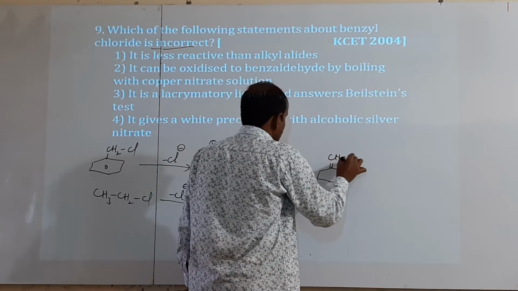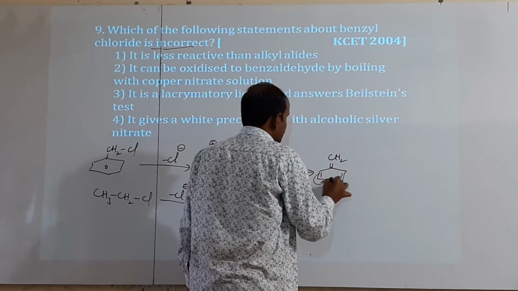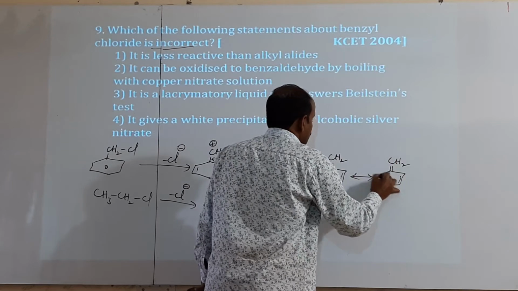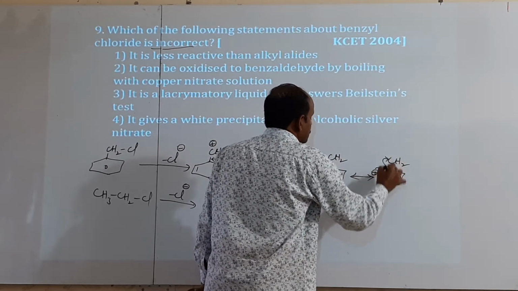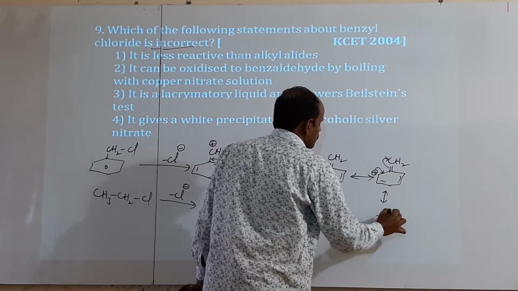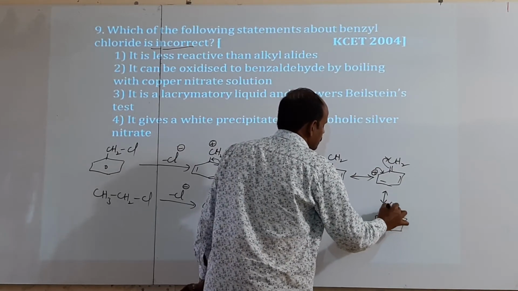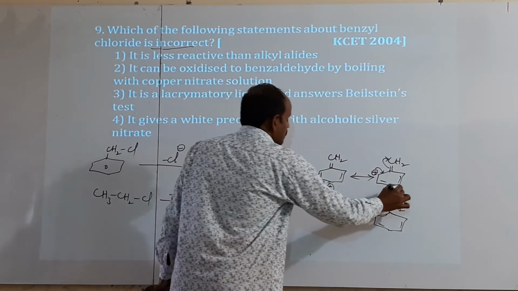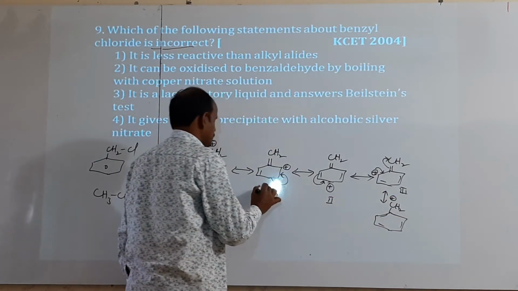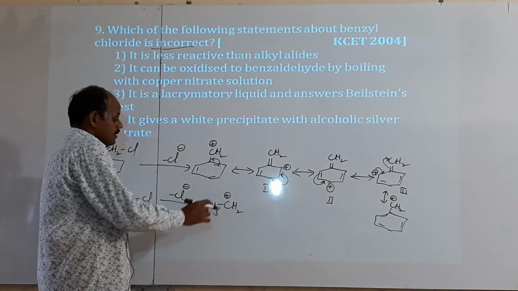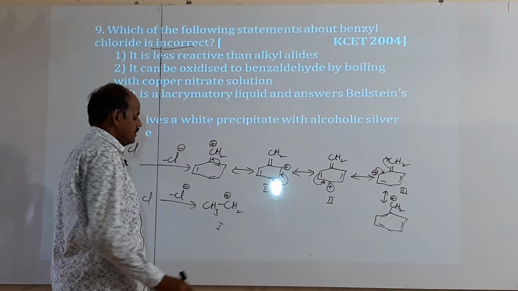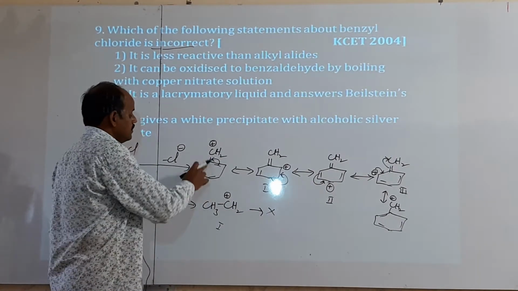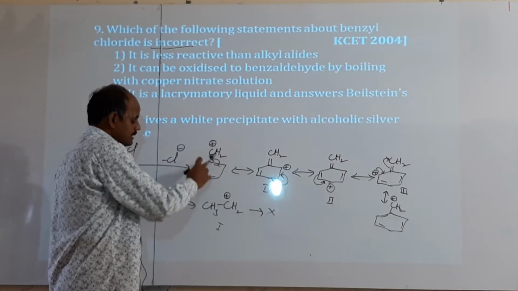Double bond, CH2 bond here plus. By migrating this bond, it forms another structure. Double bond, CH2 bond here plus. After migrating like this, we get back the starting benzyl carbocation. Thus three resonance structures are formed. Here in the alkyl carbocation there are no resonance structures. So the benzyl carbocation is more stabilized than this one.